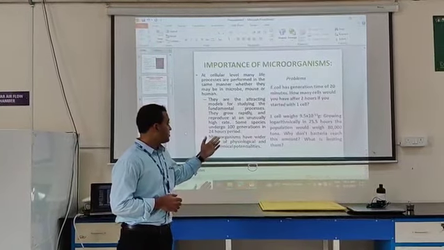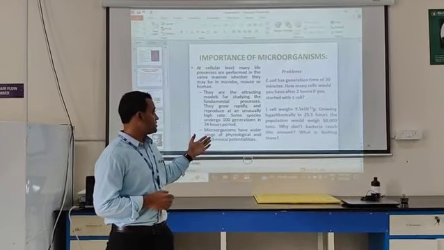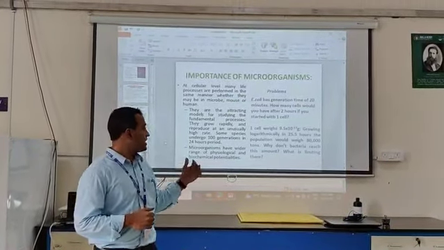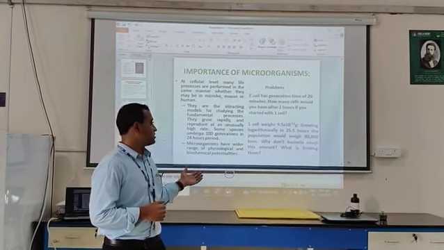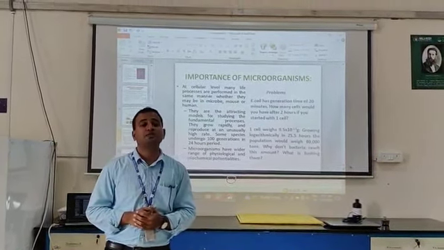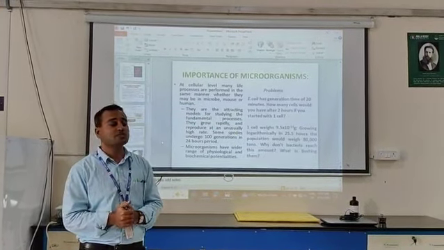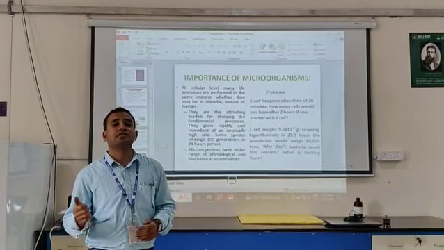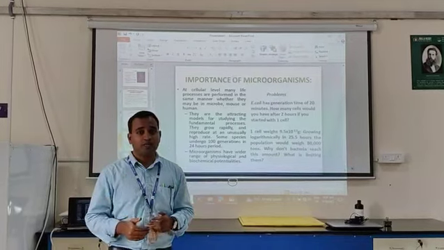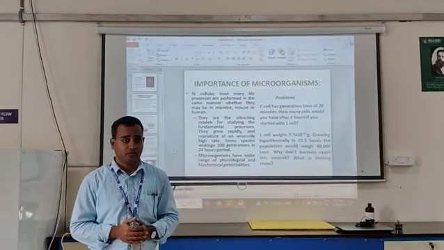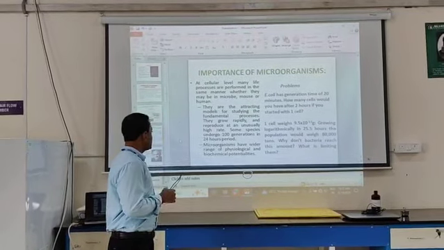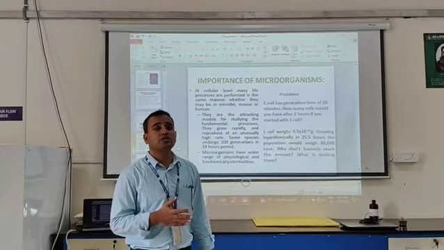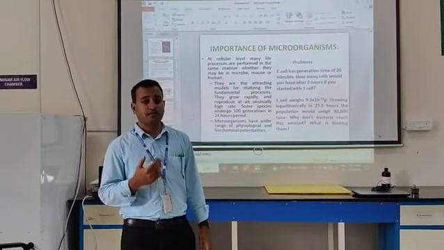Another calculation says that one cell weighs about 9.5 times 10 to the power minus 13 grams, and that the bacterium is capable of producing 80,000 tons of population within 25.5 hours if it is supplied with nutrients, the only concern being the limiting nutrient concentration. This means bacterial physiological and metabolic activities are very rapid. The biochemical potentials and physiological properties are attractive models for us to learn about higher organisms and their life processes.